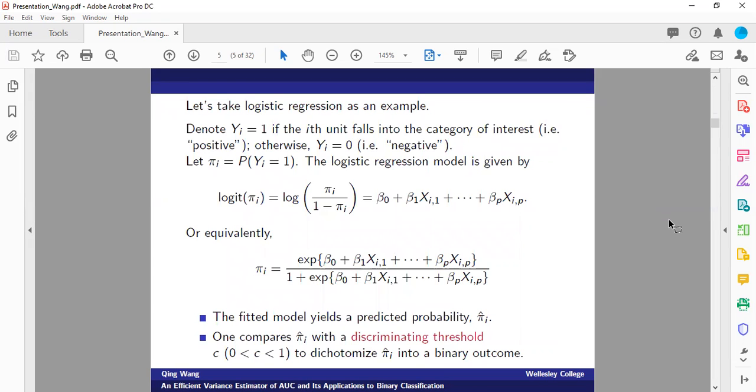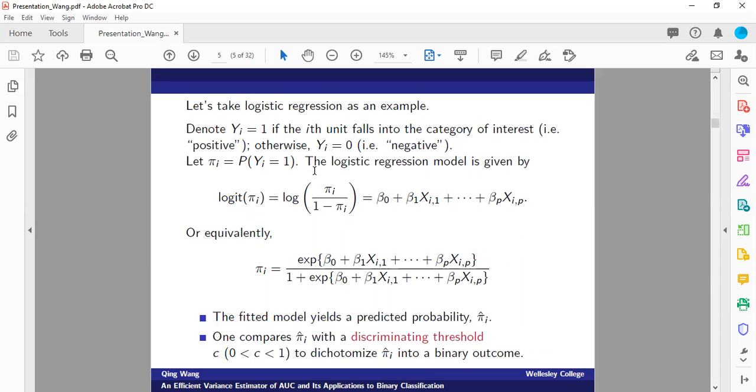However, for ease of notation and illustration, I'm going to focus on logistic regression as an example. And here I'm going to present some notation that we are going to refer to in the rest of the talk. We denote y sub i as the ith response. It is equal to 1 if the ith unit falls into the category of interest, and we label it as a positive group. Otherwise, y_i is equal to 0, and this is our negative group. Pi sub i is the probability that the ith unit falls into the category of interest.